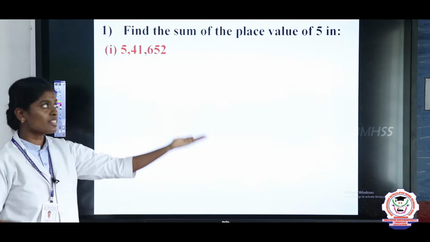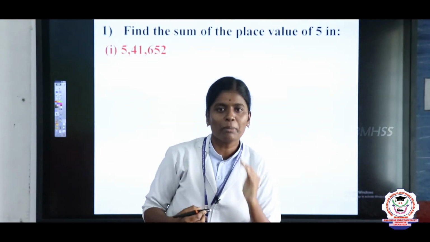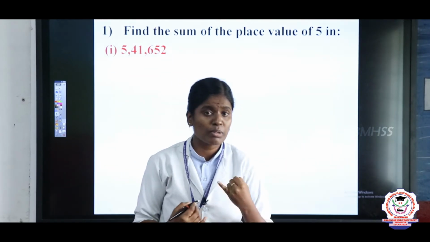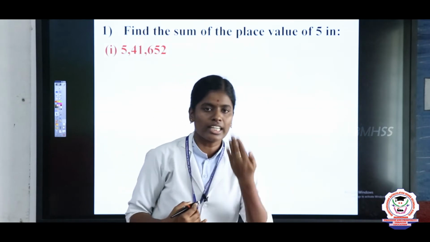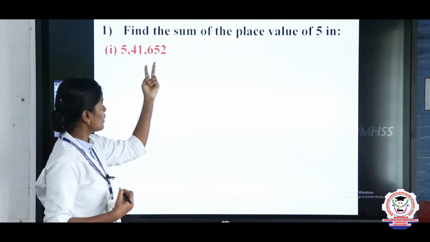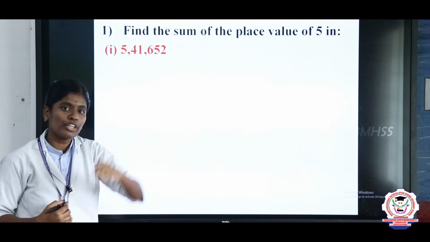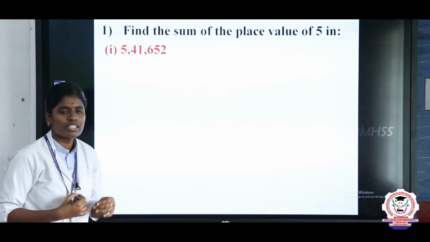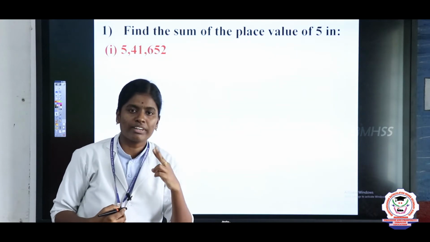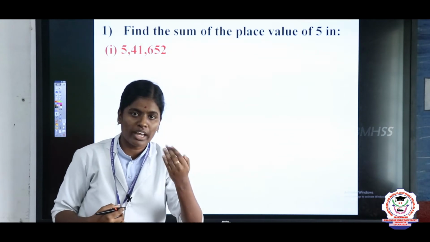Our first topic is find the sum of the place value of 5. What is meant by sum? Sum means addition. Here we got the question 5,41,652. We have 2 5s. Now we are going to find the place value of the 5 and also find the sum. Okay, so listen.